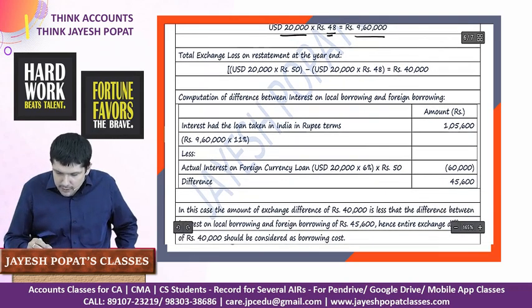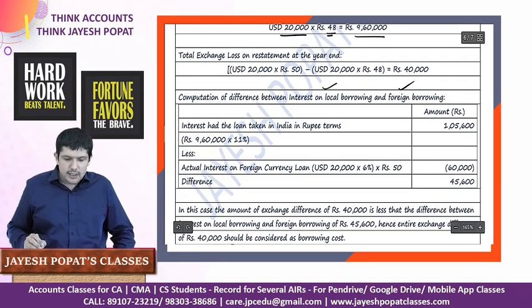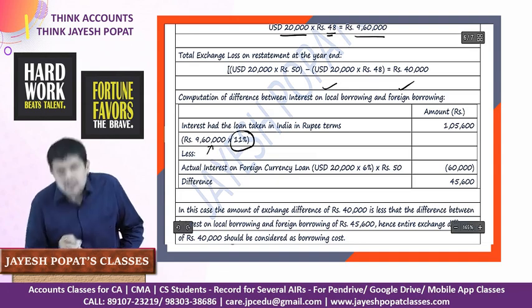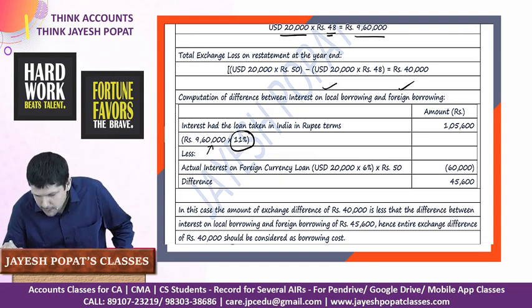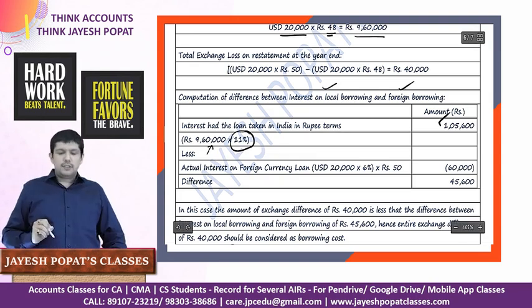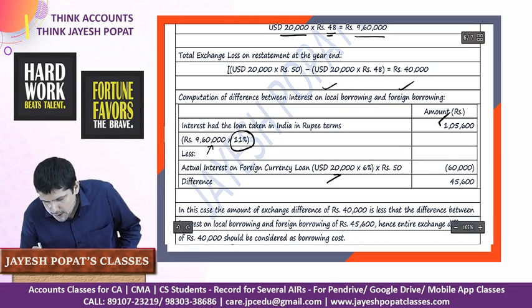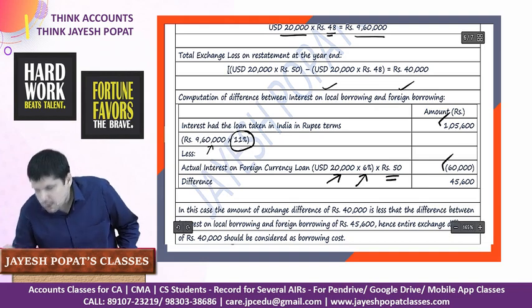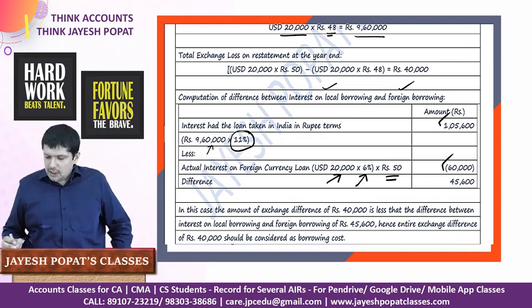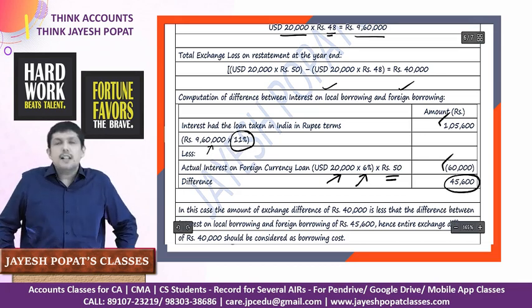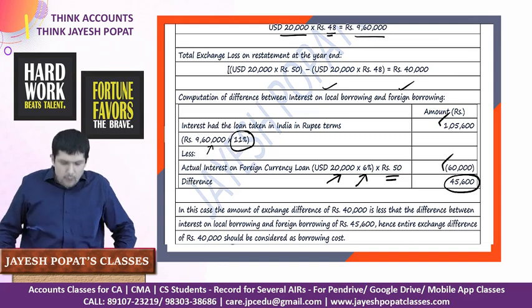The difference between interest on local currency and foreign currency. Had we taken this 9,60,000 of loan in India, we would have paid interest at the rate of 11%, so we would have paid a total interest of 1,05,600. But actually we took this loan in USD, so on 20,000 USD we paid interest at the rate of 6% and the closing rate is 50. So we actually paid an interest of 60,000. So we made a savings in interest of 45,600 by taking this USD loan.